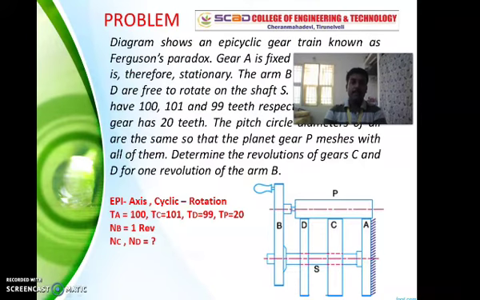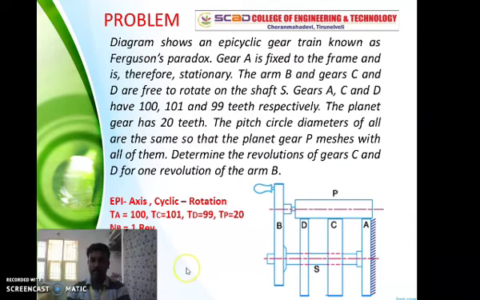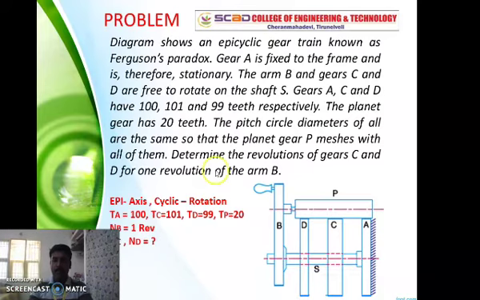Now we are going to discuss a small problem from the Ferguson paradox. See the problem diagram, which shows an epicyclic gear train. What is epicyclic? Epi indicates the axis, and cyclic indicates the rotation. If the axis is having rotation, that kind of gear train is said to be an epicyclic gear train. The diagram shows an epicyclic gear train known as Ferguson's paradox, which is given in the problem.